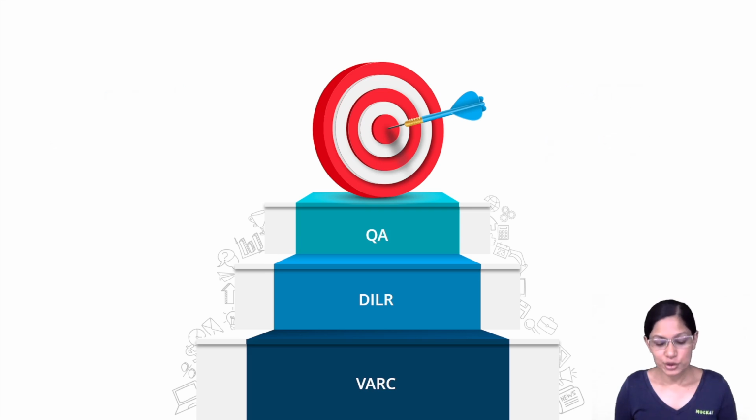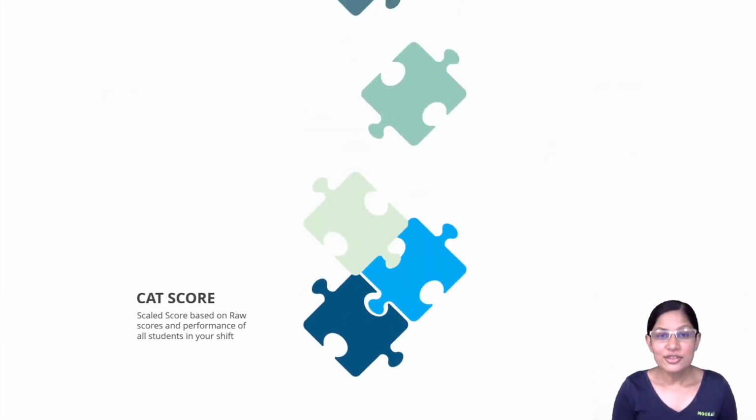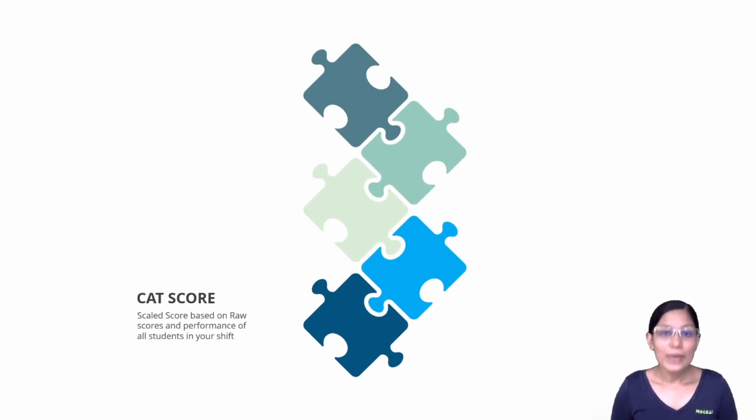So before we come to the percentile, let's understand a few concepts about CAT. So the first is your CAT score. Now when you take the exam, for every correct answer, you get plus 3 marks. And for every multiple choice question that you get wrong, you get -1. And for every type in the answer or TITA question that you get wrong, you get 0 marks. So plus 3 for every correct answer and -1 or 0 for every incorrect answer depending on the question type.